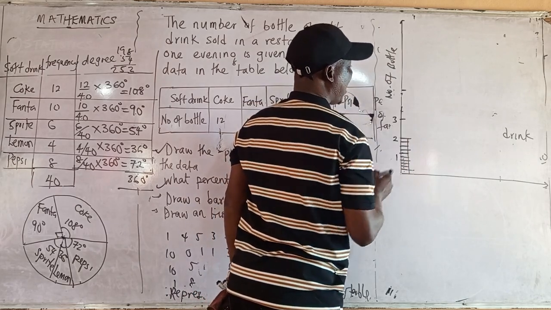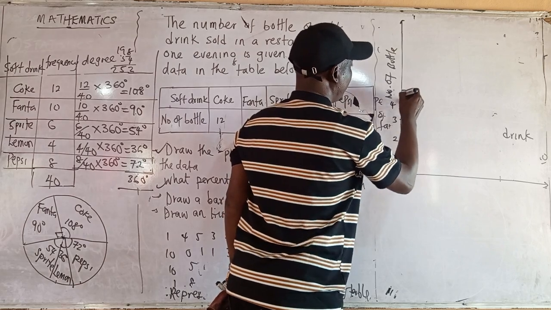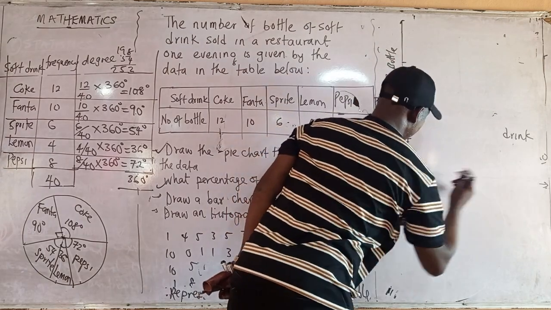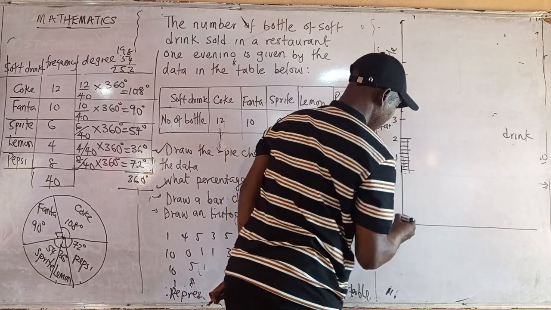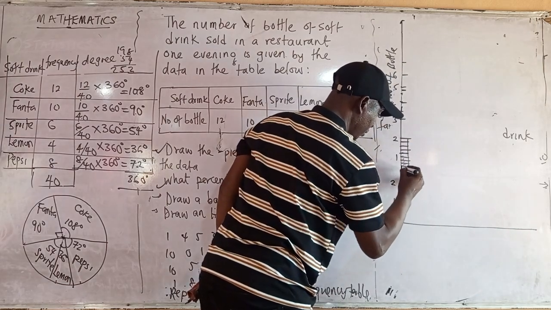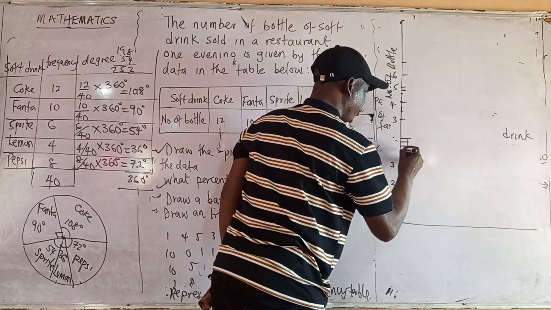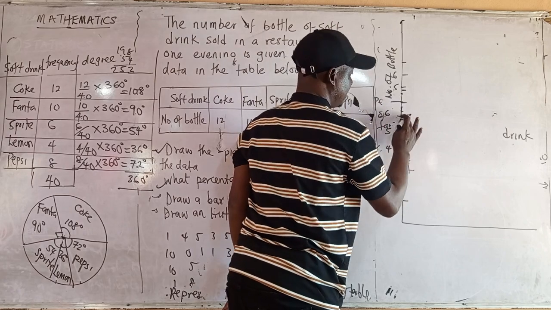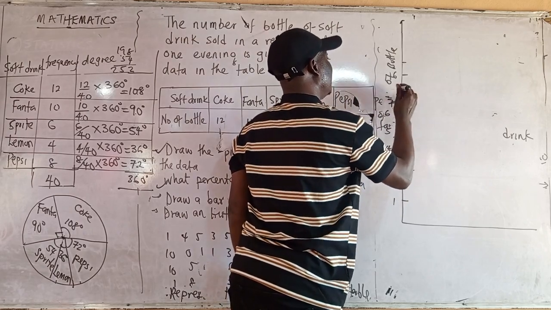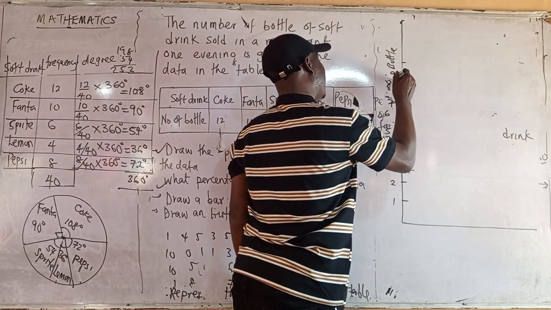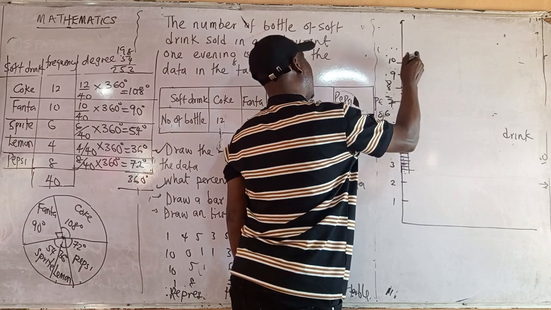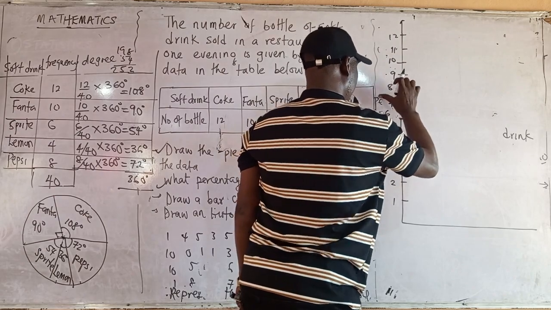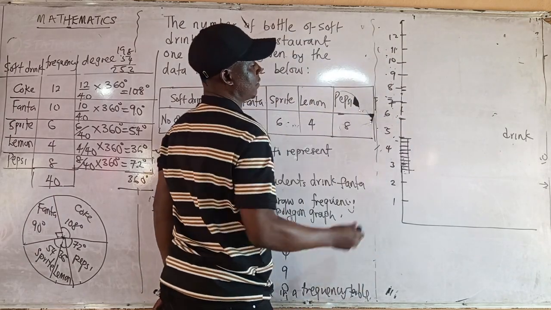So let's say another 5 boxes. 3, 4, 5, 6. No, it will not be enough. Let me drag it down. Let's say 1, 2, 3, 4, 5, 6, 7, 8, 9, 10, 11, 12. So 12 now. 12 is what? The total number.